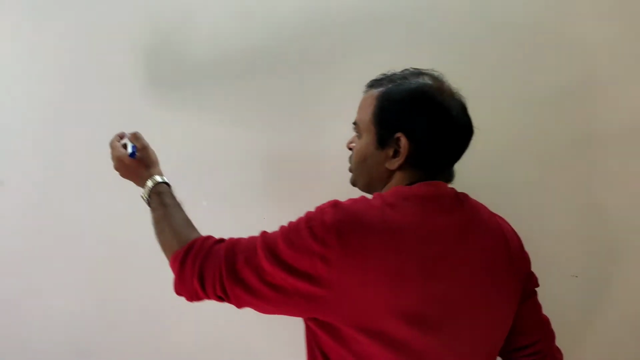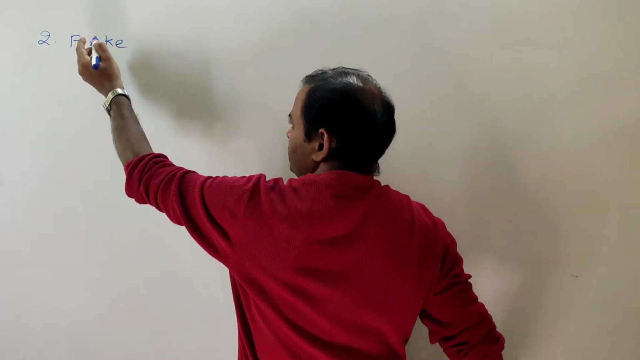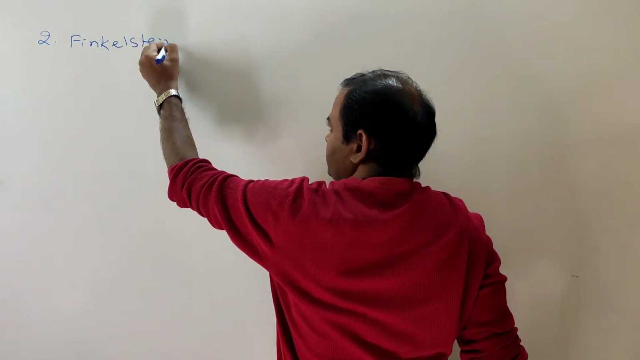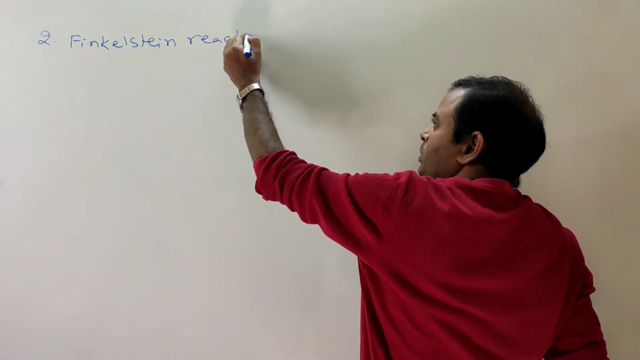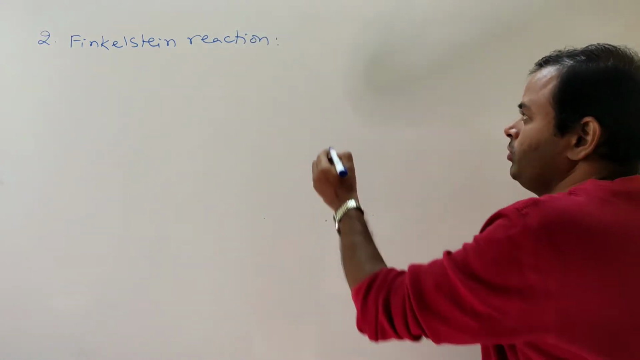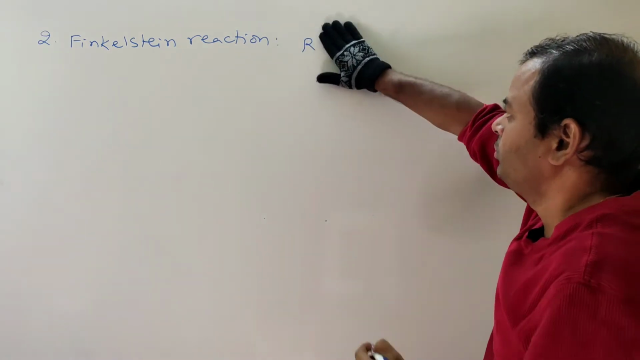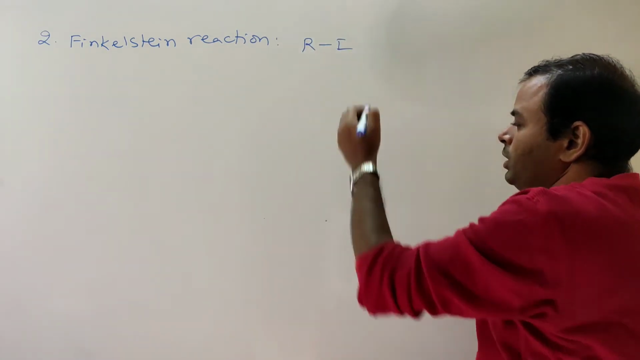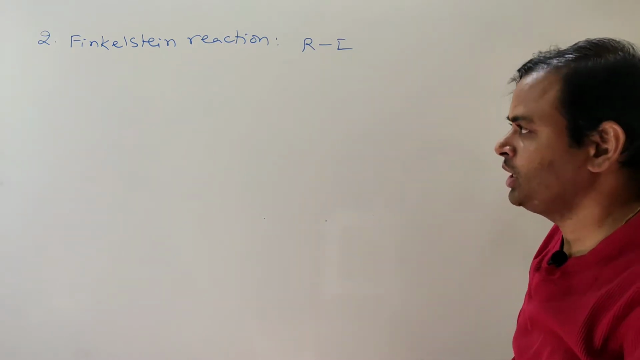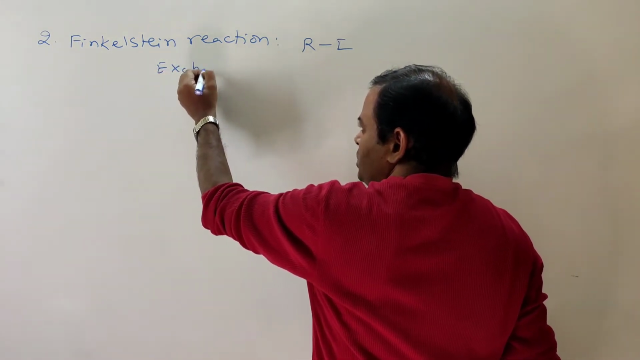Next, the second reaction, that is the Finkelstein reaction. What is the Finkelstein reaction? This is a very convenient method for the preparation of alkyl iodides. Actually, it is a halogen exchange reaction.